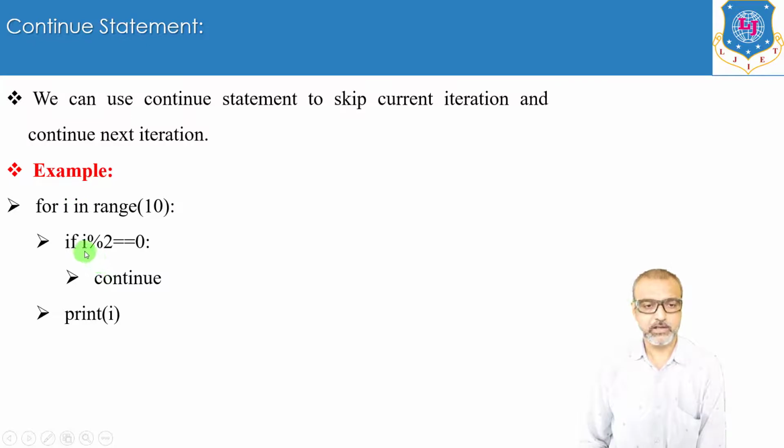For example, the value of i equals 0, so the remainder is 0, so it will continue to take the next value from range(10). It will take i equals 1, and if you divide 1 by 2, you will get remainder equal to 1. So this condition is false, so i will be printed in this way. So finally the output in this case will be odd numbers in the range 0 to 9.